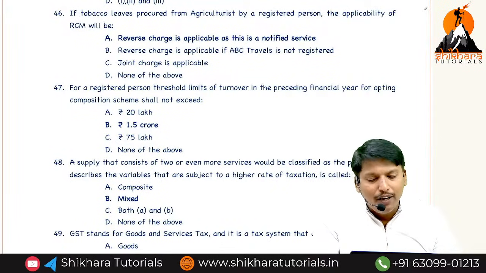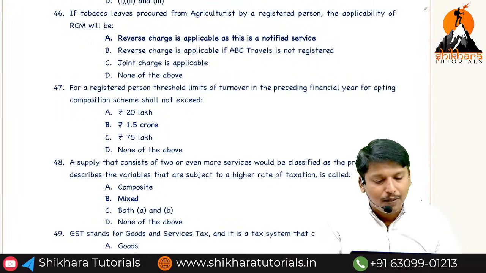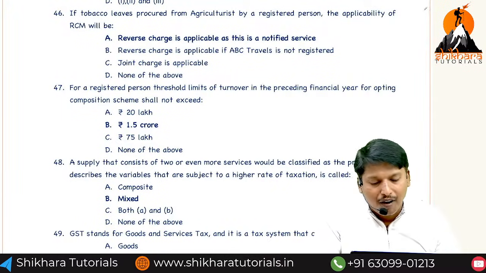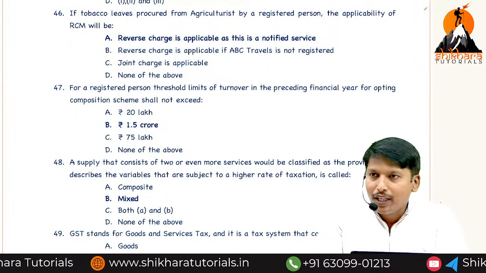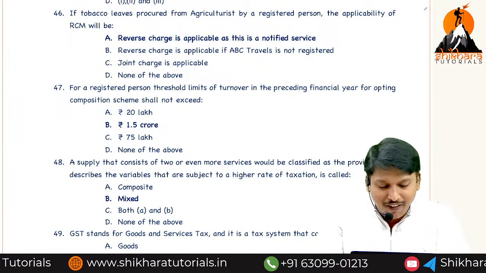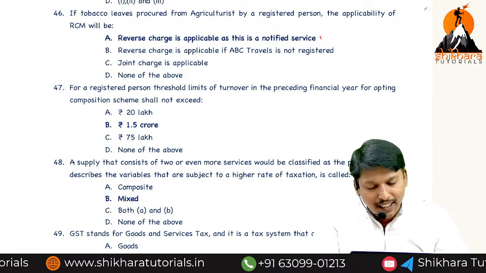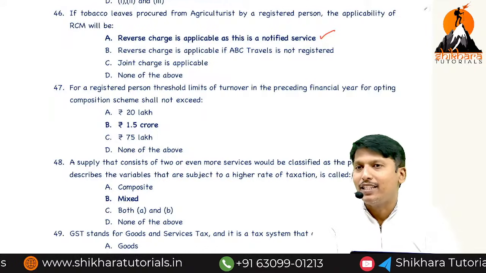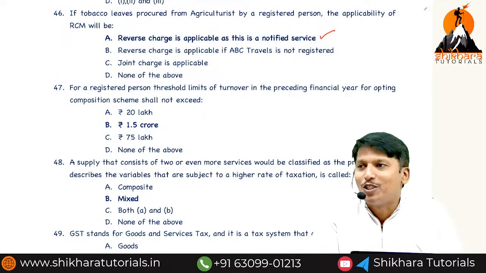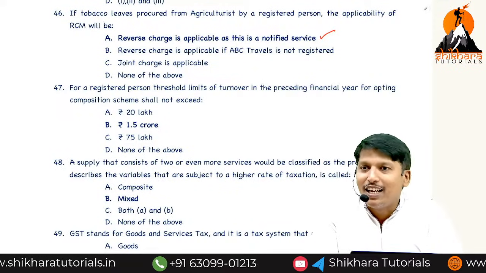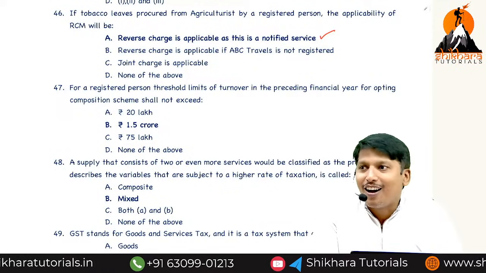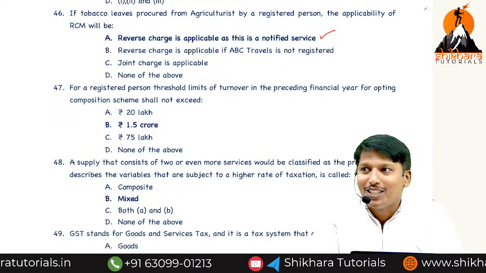If tobacco leaves are procured from an agriculturist by a registered person, the applicability of RCM, you say reverse charge is applicable as this is a notified service. Sir, 9(3) goods: cashew nuts, bidi wrapper leaves, tobacco leaves, silk yarn, raw cotton by an agriculturist to a registered person.